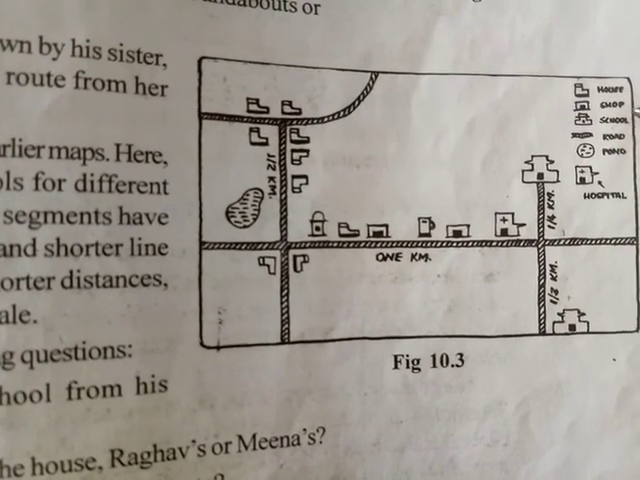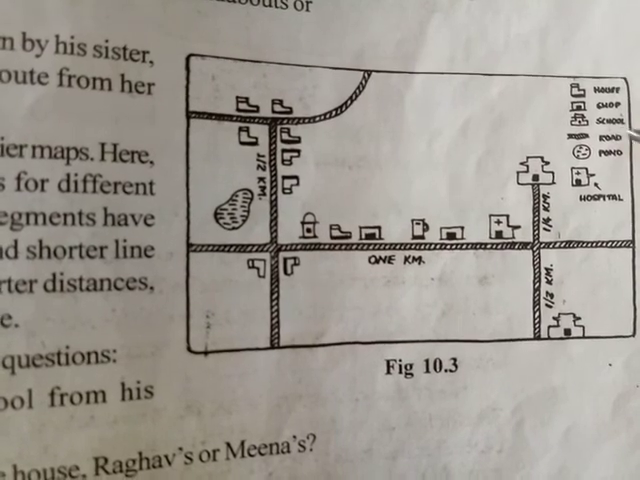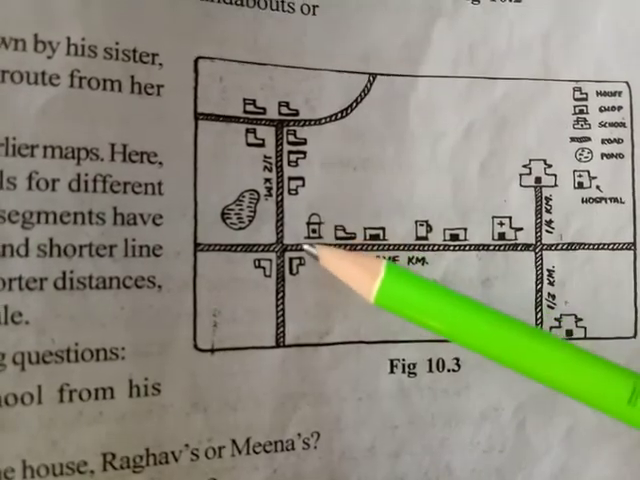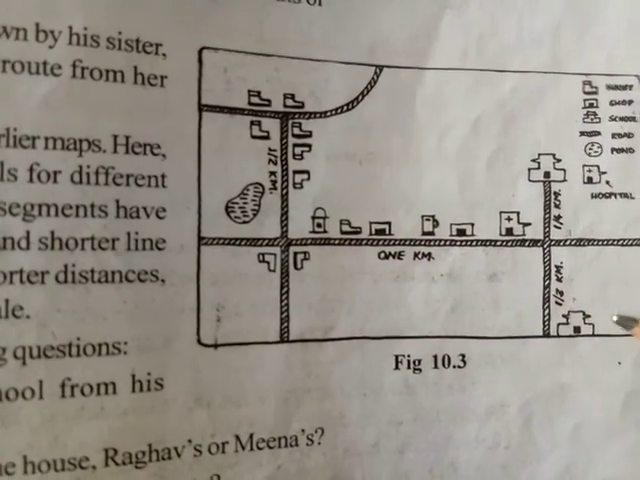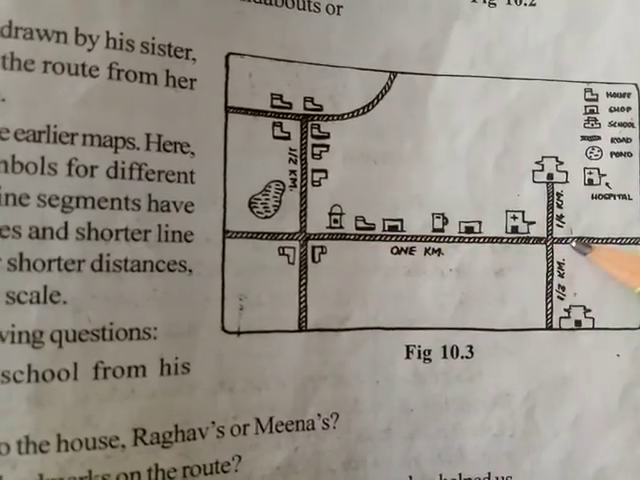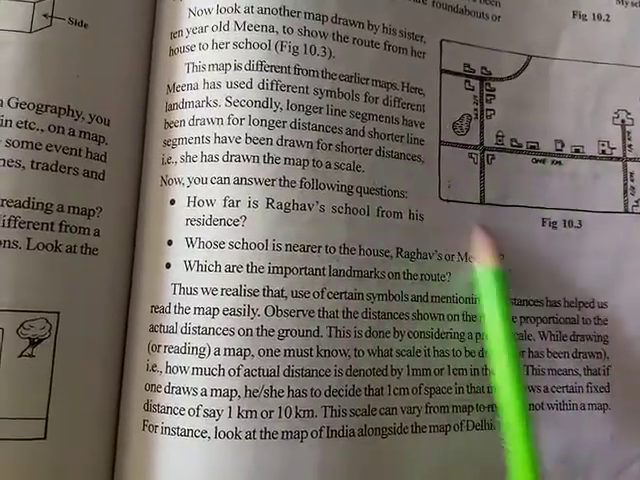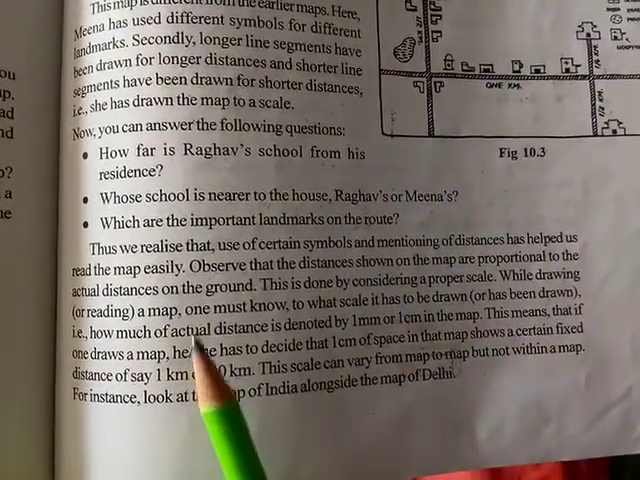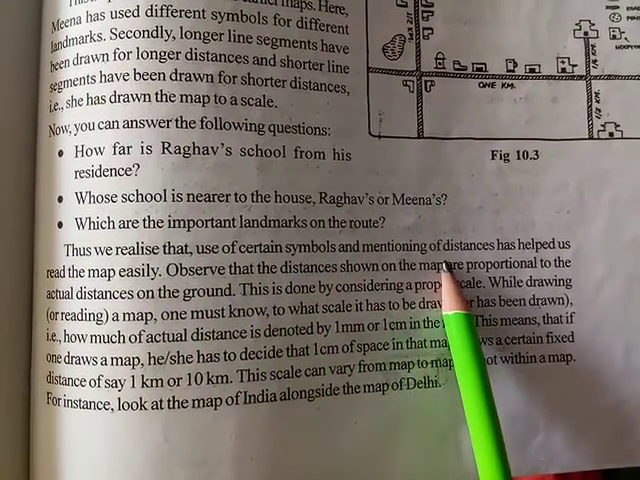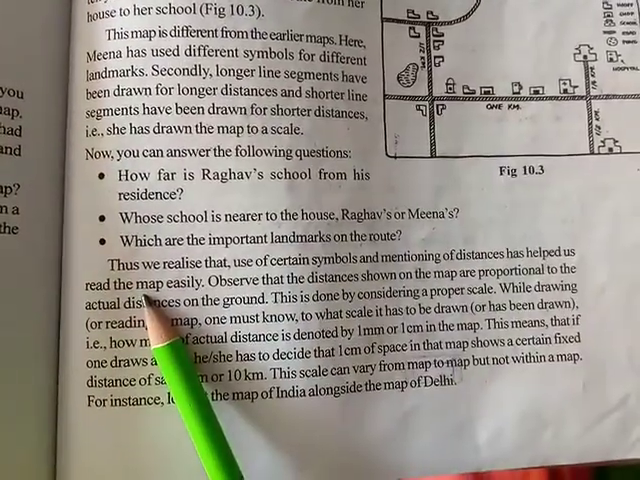Okay, this is the house, then the symbols: school is there, road is there. These are the symbols which she has made over here. Hospital is there. So the symbols represent what kind of landmark there is on the route. This kind of information is necessary whenever you want to read any kind of map. Thus we realize that the use of certain symbols and the mentioning of distance has helped us to read the map easily.